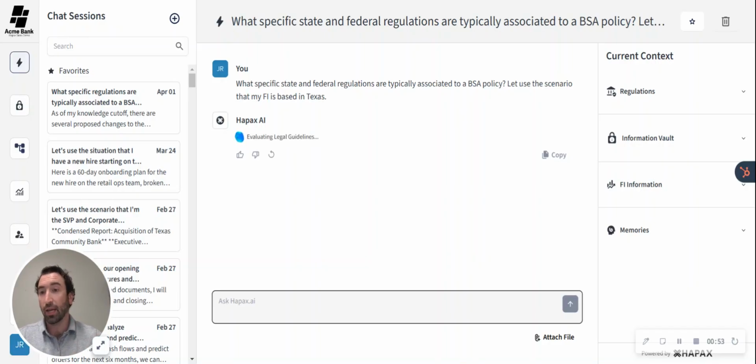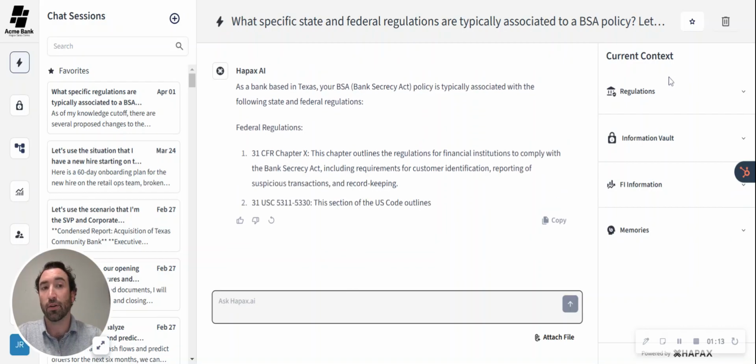The brain behind Hapax, because it understands the world of banking and all the nuances of banking, is going and basically drawing that map of, okay, which regulations do I need to look at? Which different policies in your vault do I need to scan and look at? What is relevant for this particular prompt? And then it's going to cite all that work in the current context section.